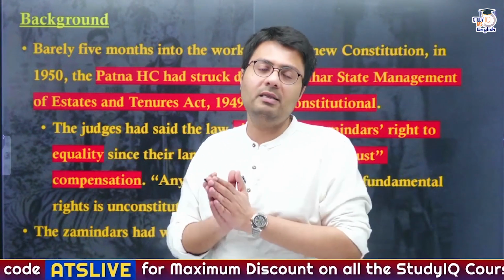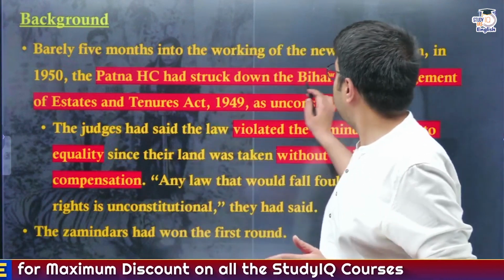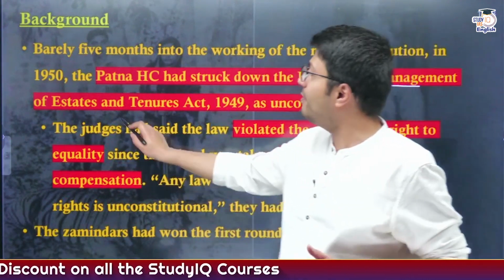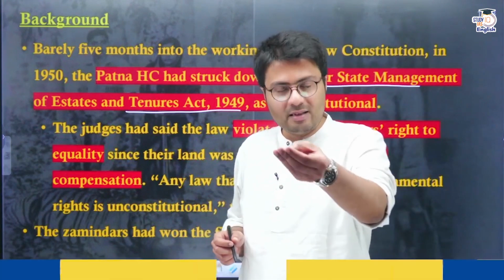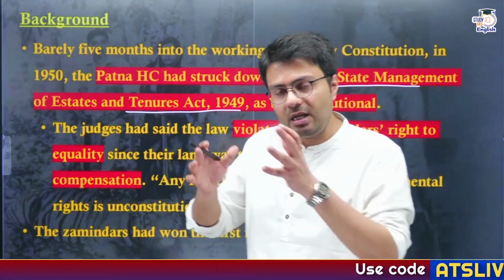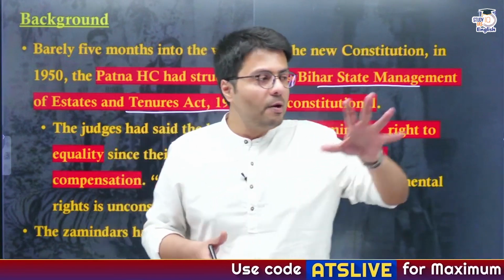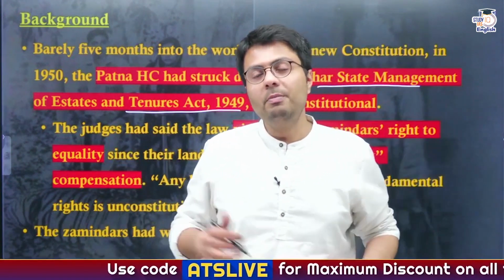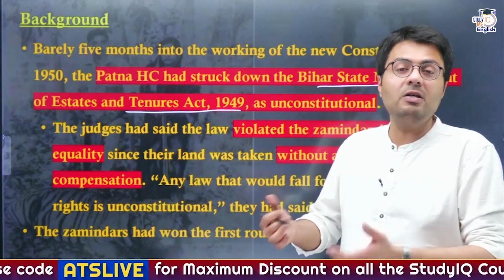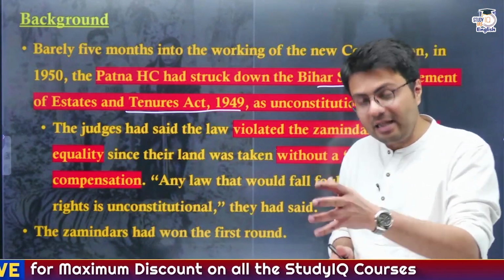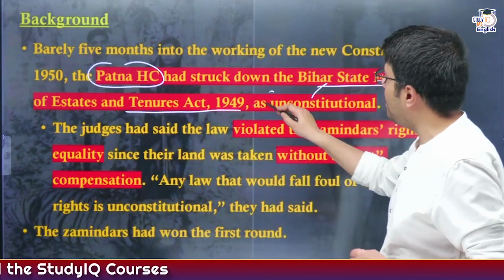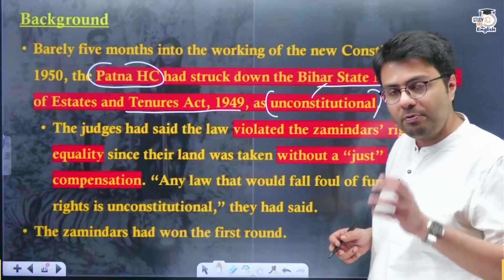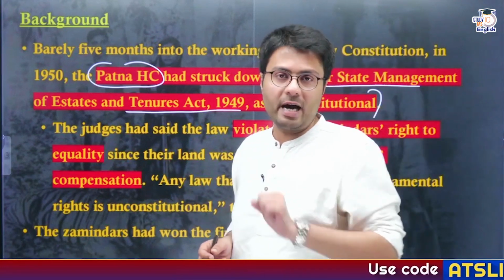Similarly, the Bihar Legislative Assembly passed an act called the Bihar State Management of Estates and Tenures Act 1949. As soon as this act was passed, the zamindars of Bihar went to the Patna High Court, protesting that this act was unconstitutional. Highlighting that concern, the Patna High Court invalidated the act, making it unconstitutional and void.